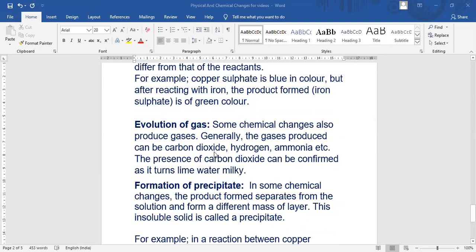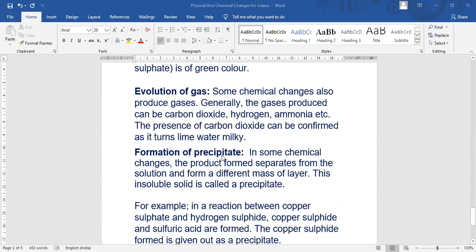Evolution of gas is also a property of chemical reaction. Some chemical changes also produce gases. Generally, the gases produced can be carbon dioxide, hydrogen, ammonia, etc. The presence of carbon dioxide can be confirmed as it turns lime water milky. Hydrogen gas, we can say, a burning splinter will produce a pop sound.